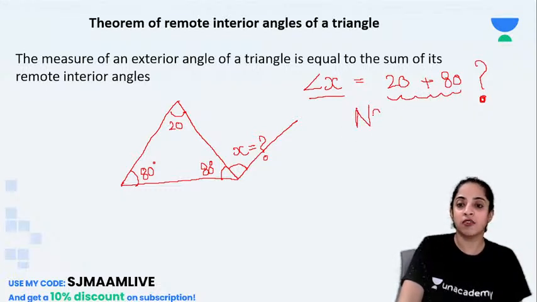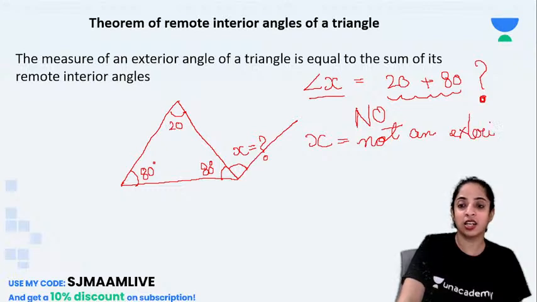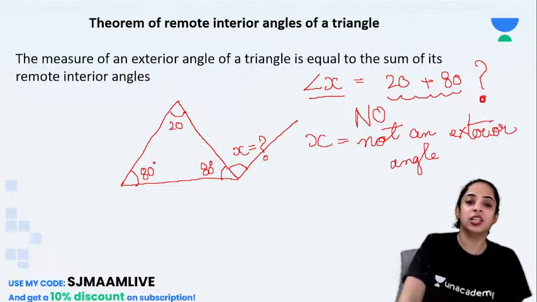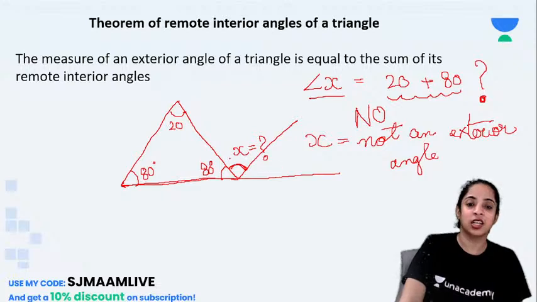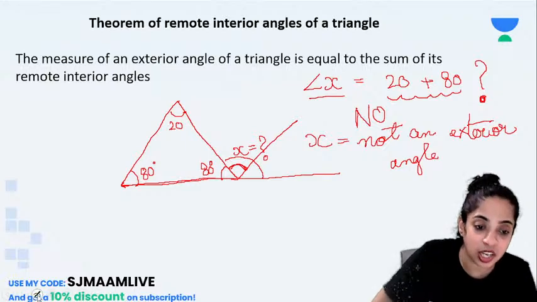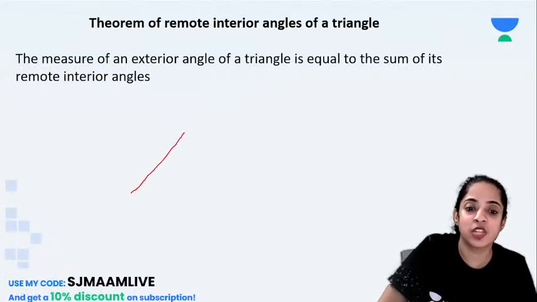So your answer will be no, because this X is not an exterior angle. Many students make this mistake of thinking that because it is outside, it is an exterior angle. No, if this line was extended like this, then the whole angle would be angle X. But this is not an extension of this line. So this is not an exterior angle of this triangle. So which will be the exterior angle? C.